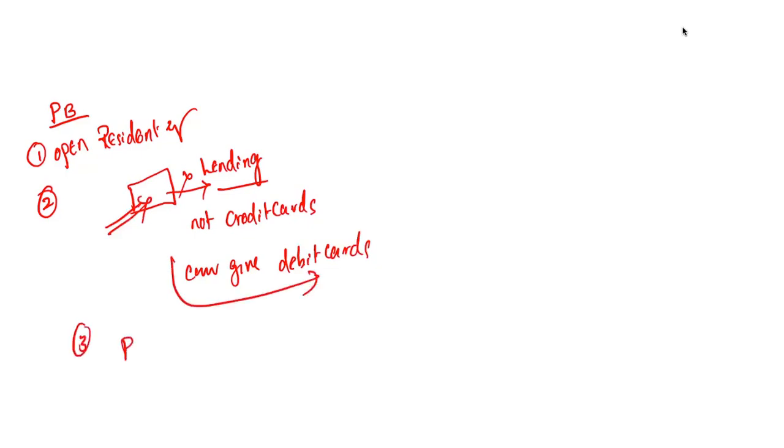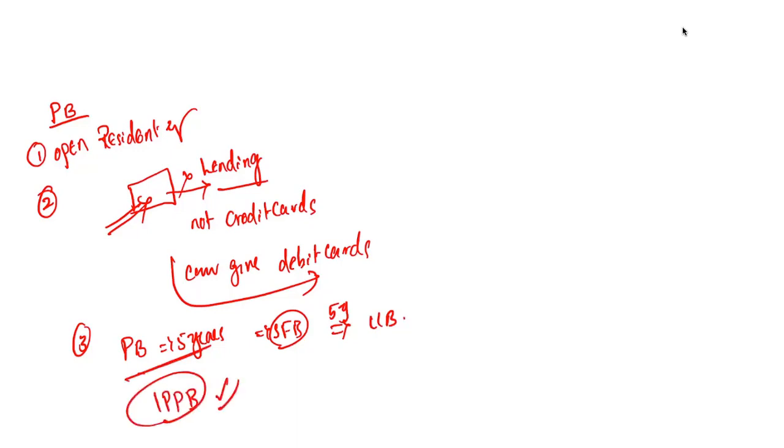Next, recently RBI said a payment bank having 5 years of experience can operate as a small finance bank. A small finance bank having operations for 5 years can turn out to be a so-called universal bank. Now, Indian Post Payments Bank is also one concept which is related. All these things I have discussed under the banking sector in my notes that I have shared in this video. Please have a look at that. That will be really helpful. So this is the thing that you have to understand about the payment banks concept.